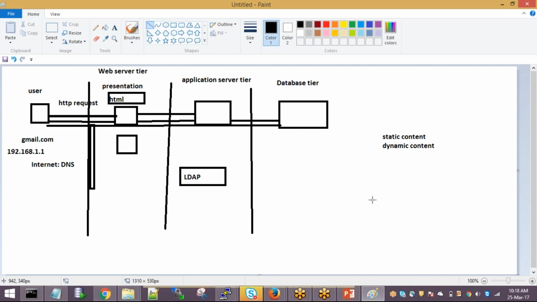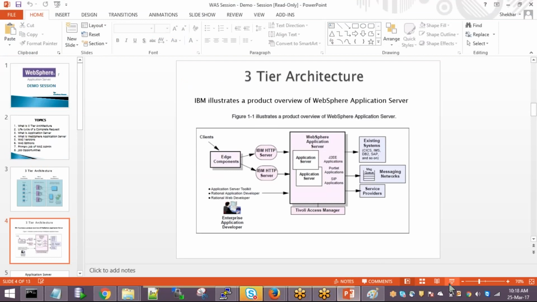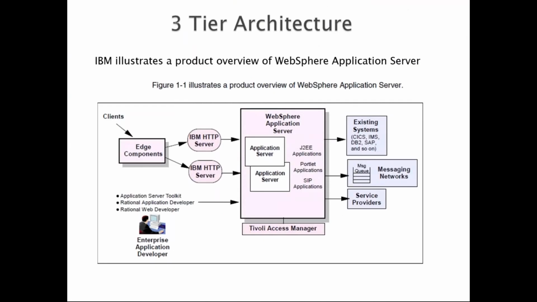Whenever you are going to talk or work in an environment, you need to know what the database tier is, what databases I have, what my application is, how many applications there are, what my web server layer is, all these things. Now you understood what WebSphere is, a little? Yes, a little bit. Still I'll tell you this again, but right now try to understand that there will be three tiers. The web server tier, so I think now you understand why we need a web server, because the web server is the only one who will understand a browser language.